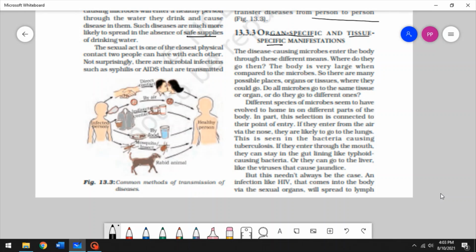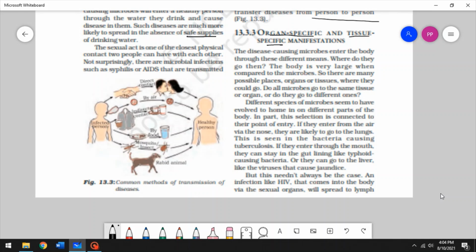So if a virus, let's say COVID-19, enters through our nose or our mouth, it's more likely to infect our respiratory tract, like our lungs. We have throat pain, we have the cold, we have cough, we have lung issues, we have respiratory problems.